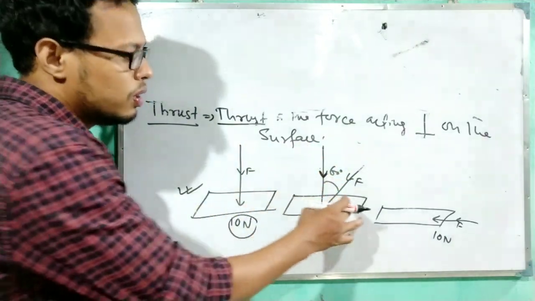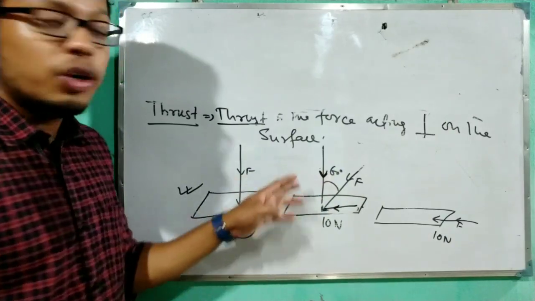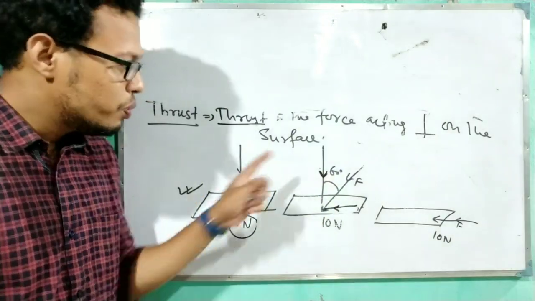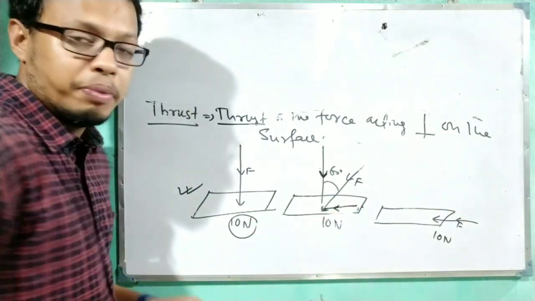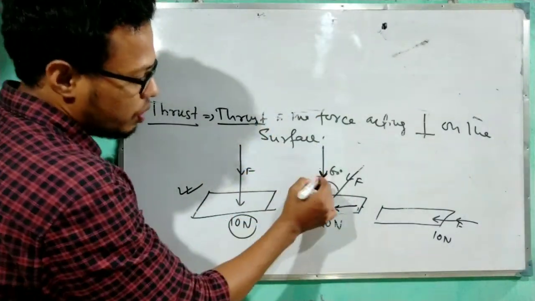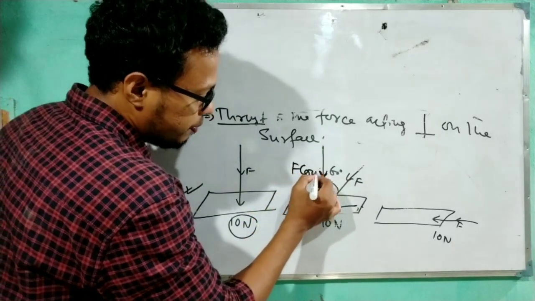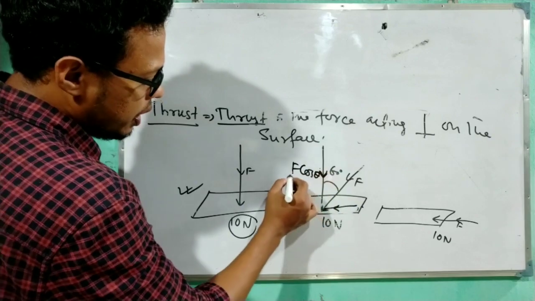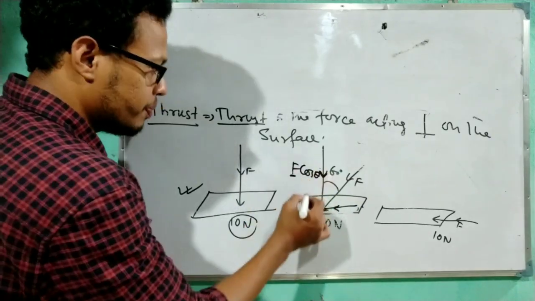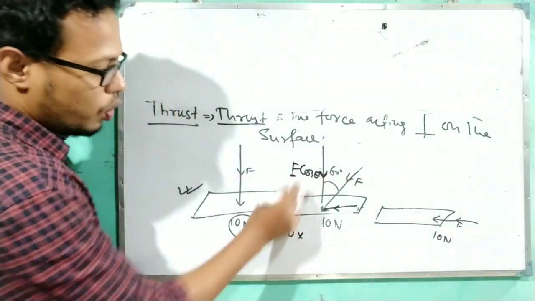We need only the horizontal component, and here there is no need to find the vertical component. Now the horizontal component will be F cos theta, but what is the value? F was 10. That is 10 into cos 60.